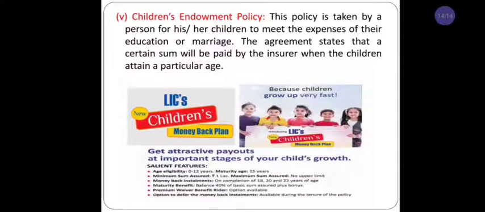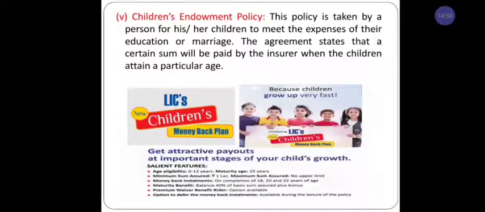And last but not the least, we have the children's endowment policy. The policy is taken for a purpose for children. What purpose here? Children's education or marriage purpose. The agreement states that a certain sum will be paid by the insurer when the child attains a particular age. This policy is taken by parents for their children, mainly for education or marriage purposes. If the parents have taken a policy for the marriage purpose, the child attains the particular age. After that only the insurance company will provide, not compensation, they will provide